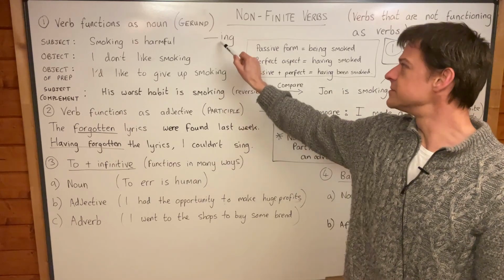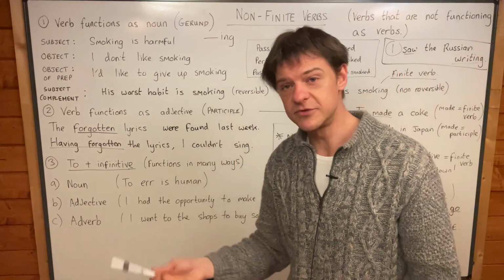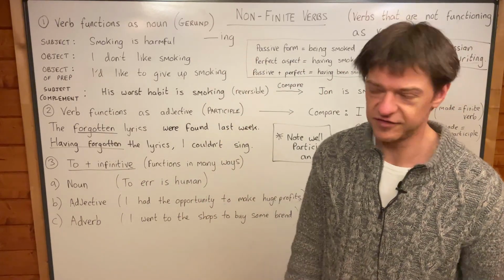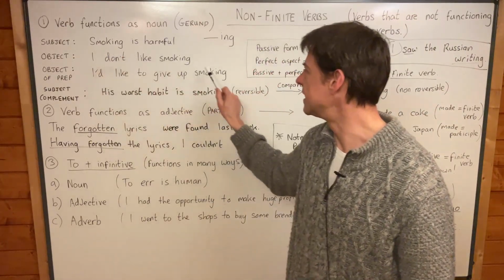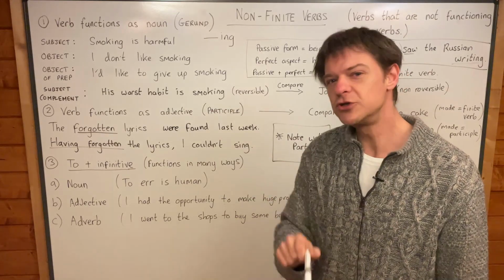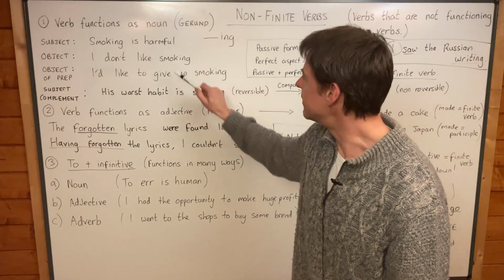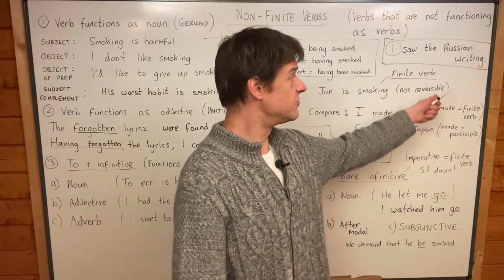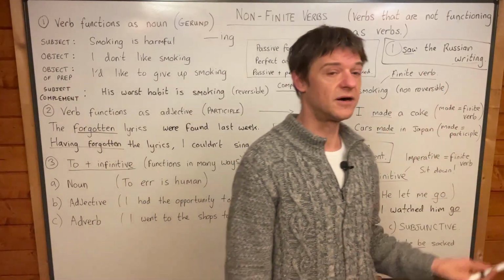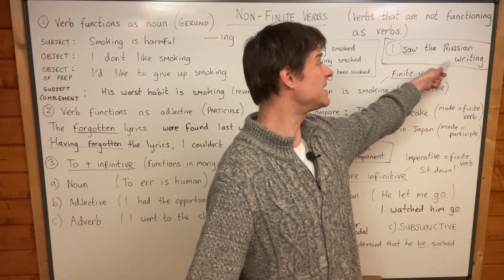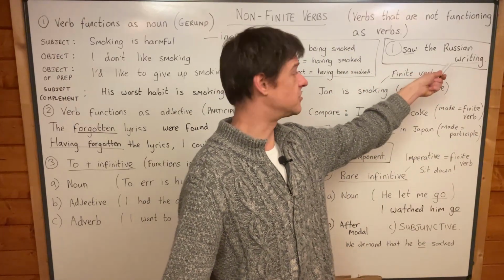And participles sometimes end in ing, and so sometimes they look exactly the same as gerunds, which is annoying because it means that when you see a word like smoking in a sentence, you're not sure, is it a gerund or is it a participle? And it's really confusing in this sentence. Is writing a gerund or is it a participle? And the answer is it could be either in this very ambiguous sentence.